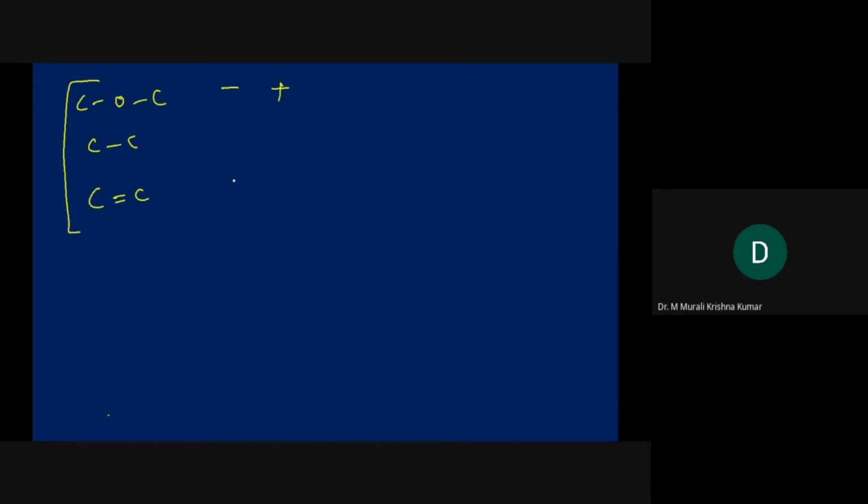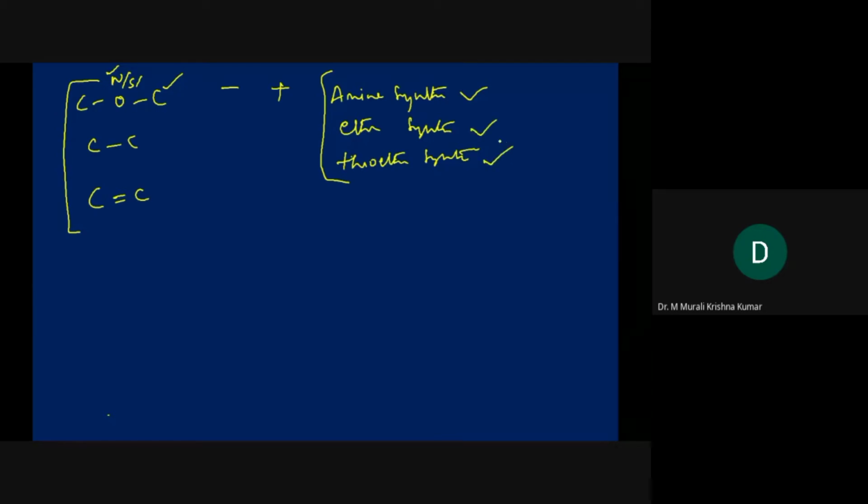To give you a further example, for ethers or amines or oxygen, you will have, let's say, amine synthesis, ether synthesis, thioether synthesis. So these are the three reactions that you have to study. Once my lecture is over, you can go back to your organic chemistry book and please refresh your knowledge on amine synthesis, ether synthesis, and thioether synthesis.